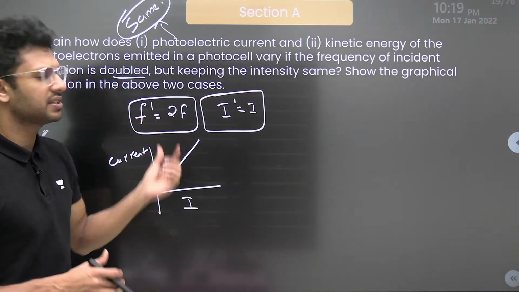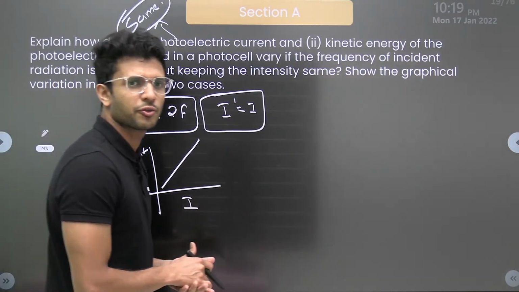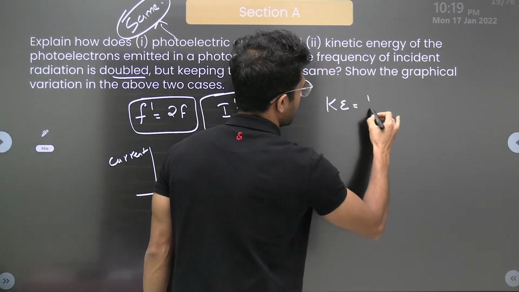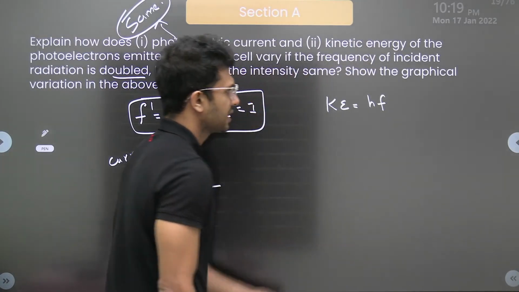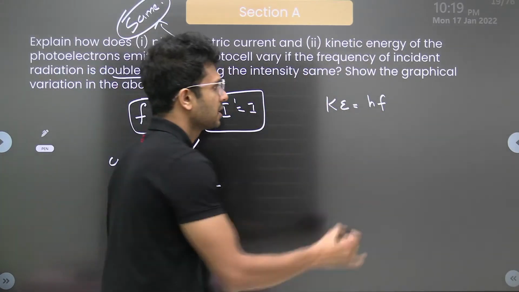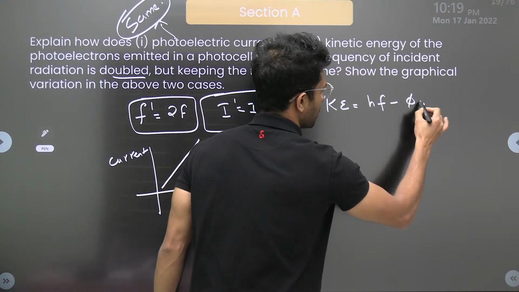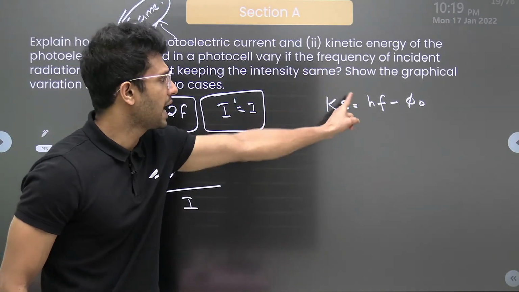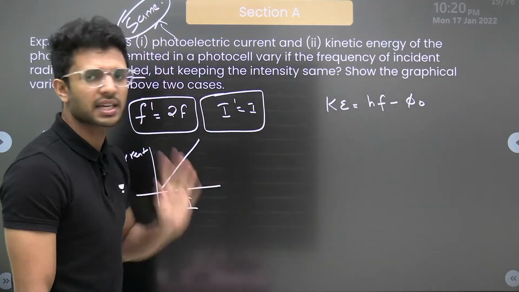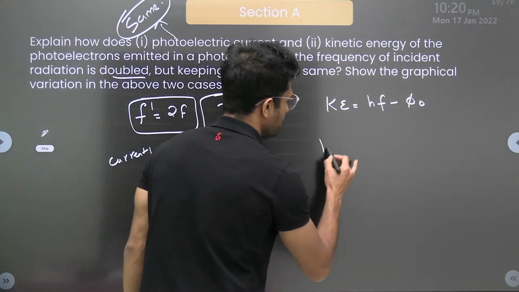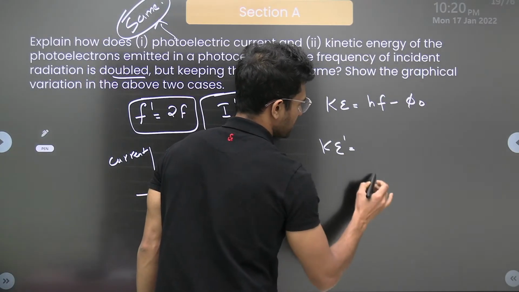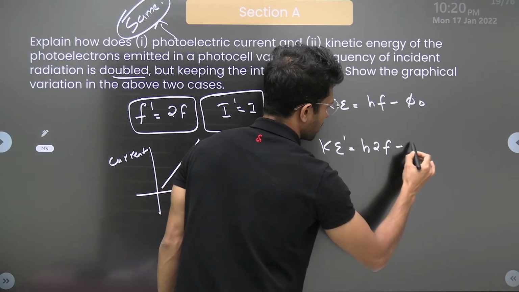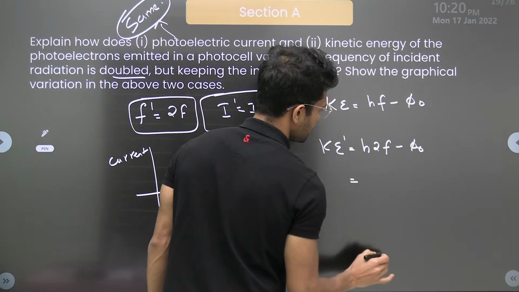Now, second question is, what will happen to the kinetic energy once the frequency is doubled? Let's write down the formula for kinetic energy. What is it? Kinetic energy is equal to the energy of the incoming light, h times frequency, minus nu naught. What is nu naught? Work function. Now let's see what will happen to the kinetic energy if frequency is doubled. Kya hota hai? The new kinetic energy Ke dash is equal to h, instead of f it is 2 times f, minus nu naught.